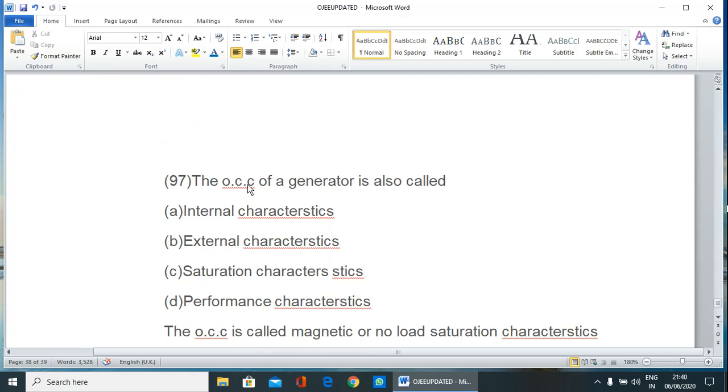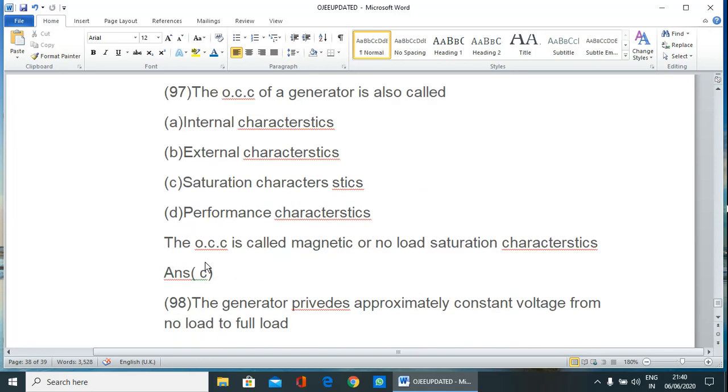Next question, the OCC of a generator is also called internal characteristics, external characteristics, saturation characteristics, performance characteristics. So OCC, that is open circuit characteristics, is called magnetic or no load saturation characteristics. So therefore it is called no load or saturation characteristics. That is correct answer is C.